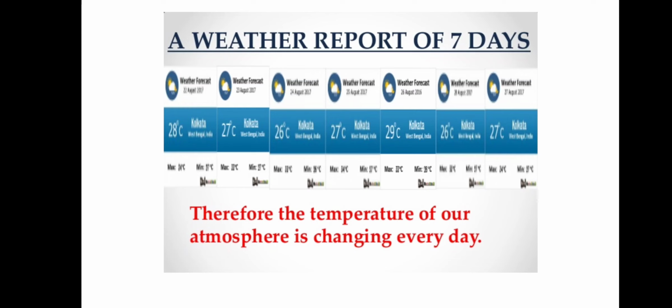So a weather report of 7 days you can see over here. Therefore the temperature of our atmosphere is changing every day. You can see 34 degrees centigrade max and minimum 27. So it is being changed each day. You can see 28 degrees centigrade in Kolkata, 27 the next day. Next it is 26, 27, 29, 26, 27.